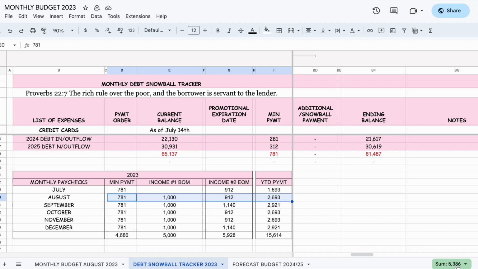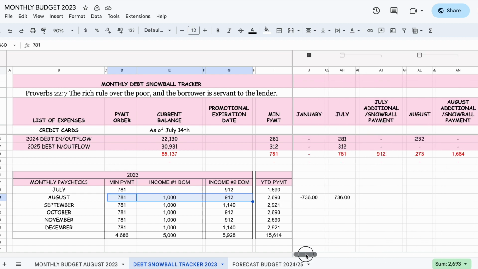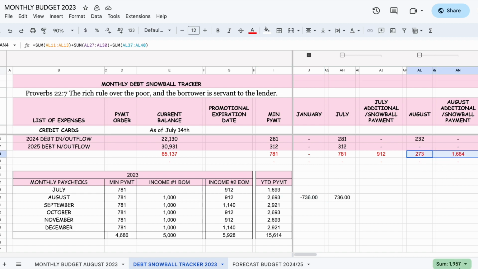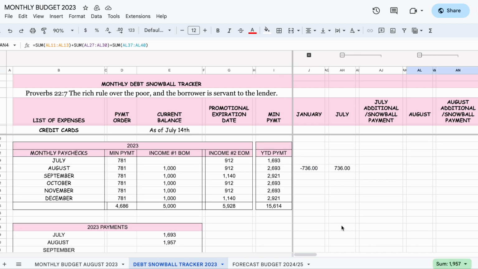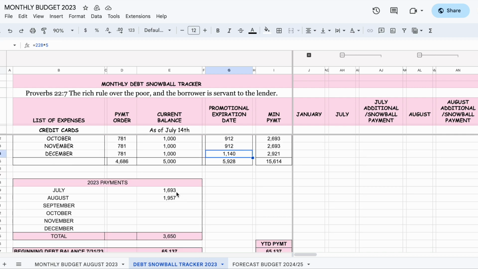And then when I go like this, it's going to tie to 536.86 for August. I'm sorry, not 586. It's 226.93. And right now it's less 736. Right now it's reading 1957. See that? So September, we're going to have a payment of 2902 because we're going to have 5 weeks in September. So I'm going to have additional income, 228 plus 5, that additional week. We beat it, so that's great. It happens again in December, right? So now you see how it's breaking it out.